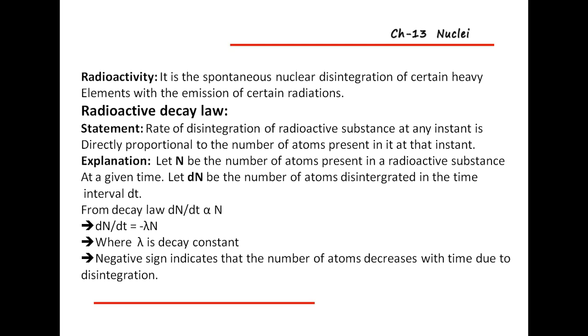So dN by dt is equal to minus lambda into N.